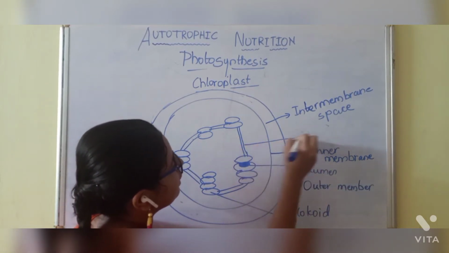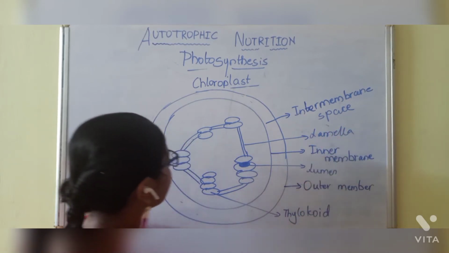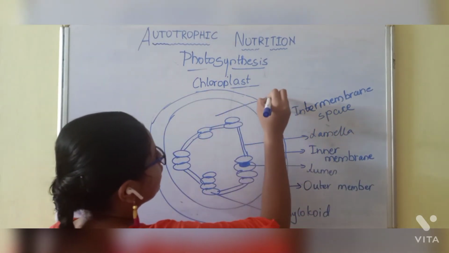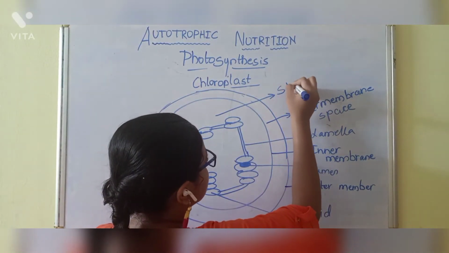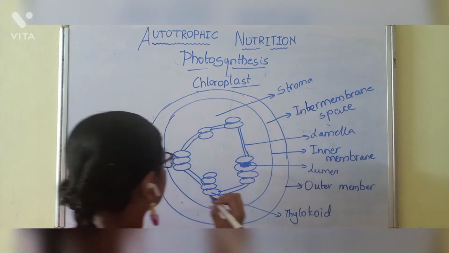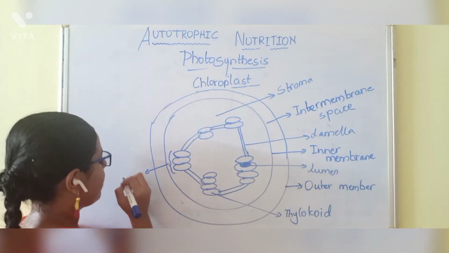The connector is the lamella. The fluid which is present inside is the stroma, and this stack of thylakoids is called granum.